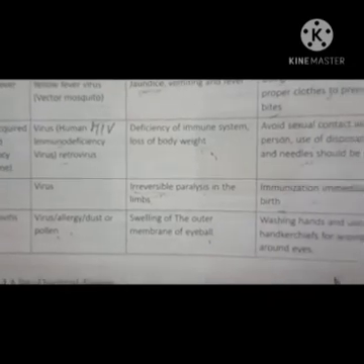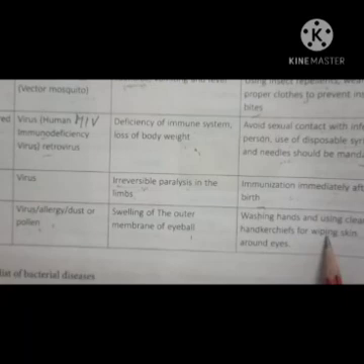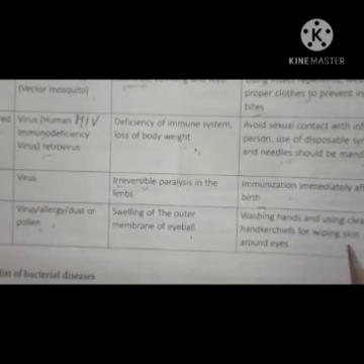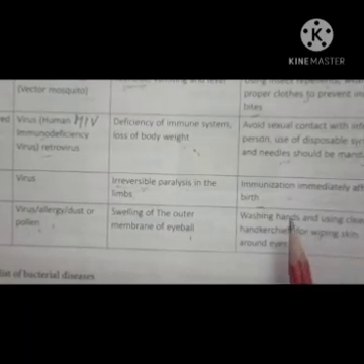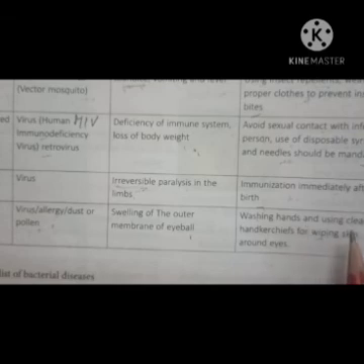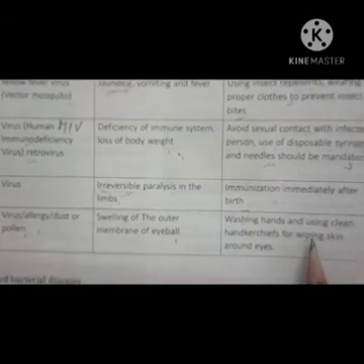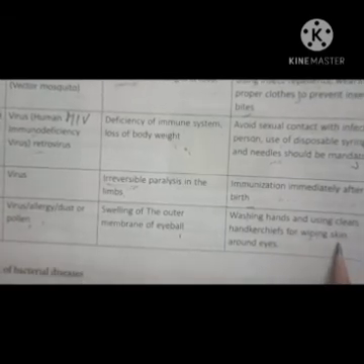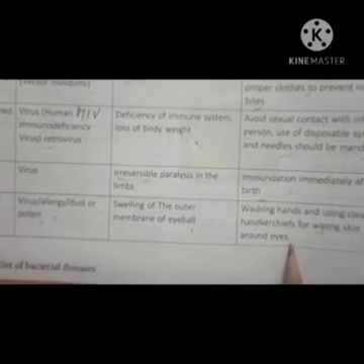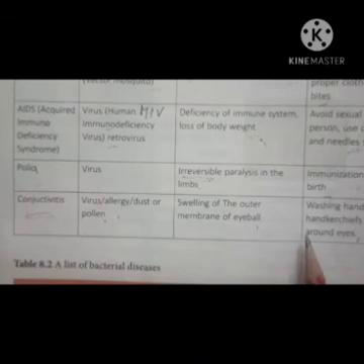And what preventive measures will you take? Washing hands and using a clean handkerchief for wiping the skin around the eyes. Okay, and second, wash your eyes regularly with clean water.